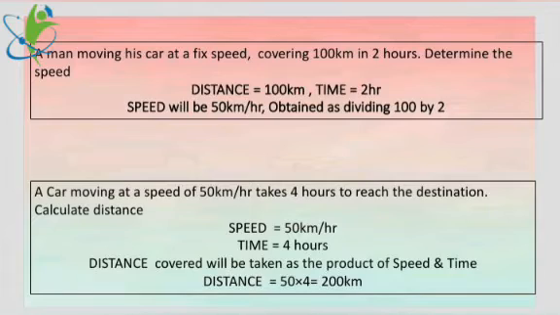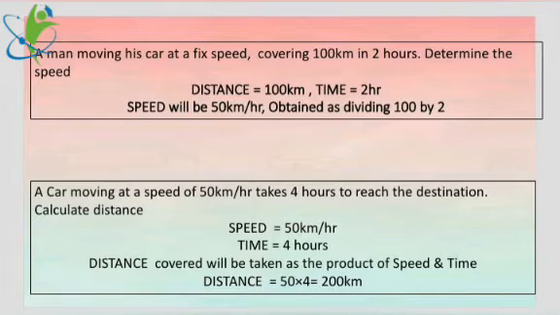Remember, speed is a unit time concept. You can find the speed for 1 hour, 1 second or 1 minute. We need the speed as per 1 hour. 2 hours 100 kilometers, 1 hour 50 kilometers. That way you got the speed.